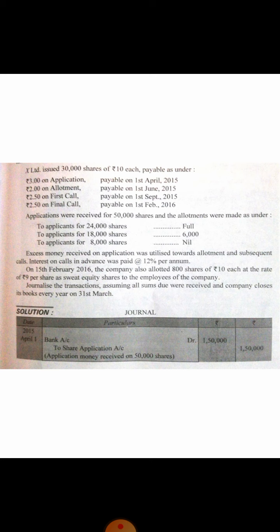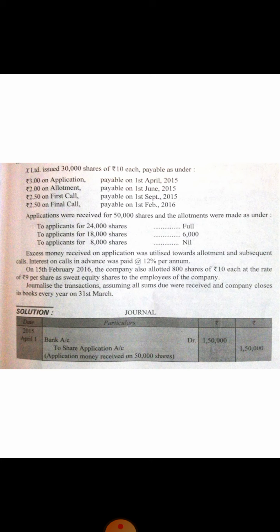Reason being, the person who has paid the first call money in advance has paid 3 months before the due date, as they have to pay on 1st September, but they have paid on 1st June. So they will get the interest for these 3 months, June, July, August. Final call is to be paid on 1st February, but they have paid on 1st June. So June, July, August, September, October, November, December, January. It is to be paid for 8 months.